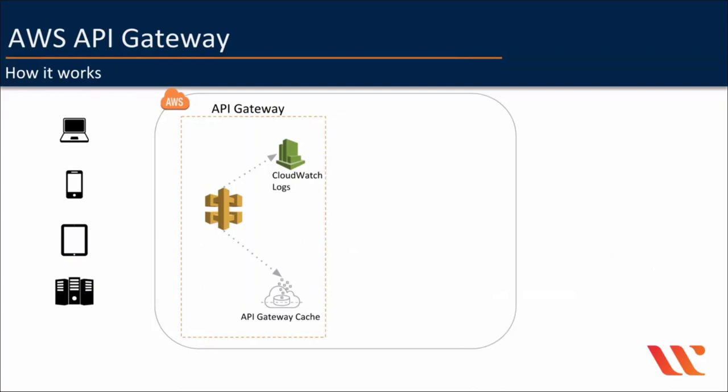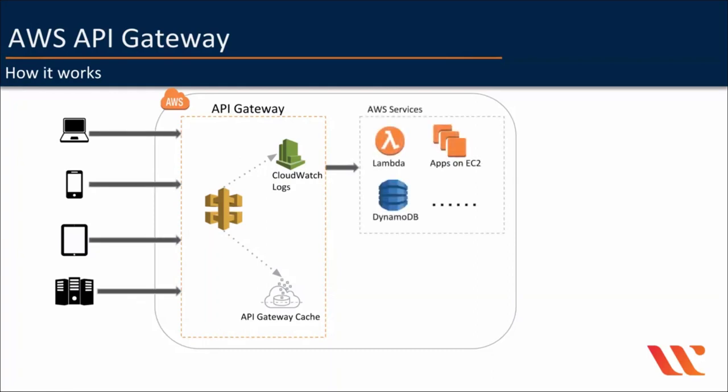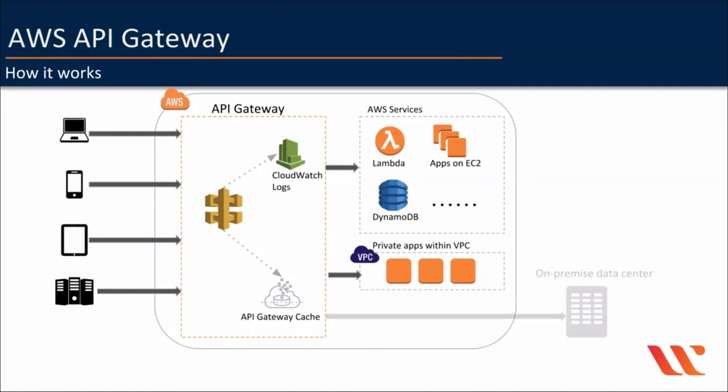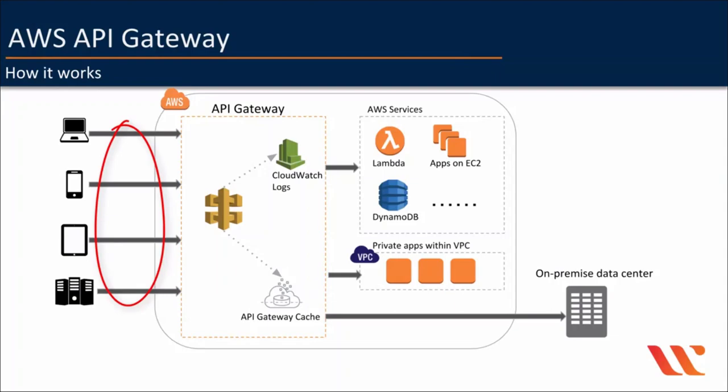API Gateway can send requests to multiple AWS services such as AWS Lambda functions or EC2 instances or S3 or DynamoDB, etc. You can also send requests to private EC2 instances inside your private VPC, or you can even send requests to an on-premise application on your data center. For APIs built on API Gateway, you can send hundreds of thousands of requests at any scale without thinking about the underlying infrastructure. So once you start using API Gateway, you never have to develop APIs on your own.